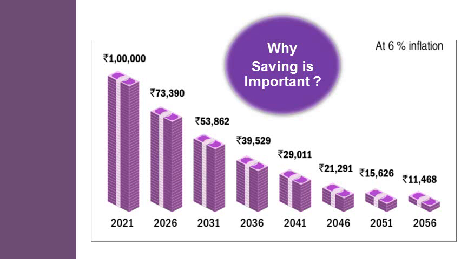We have published a video on the signs of small saving. We elaborately discussed inflation and how to save, and at different ages, if we want to reach 1 crore, where to start, when to start, and what amount we are going to get if you start saving at an earlier age. During retirement time, how much amount we are going to get. So all the details we have discussed in that video. The link is given in the description. I request you to watch that video also.